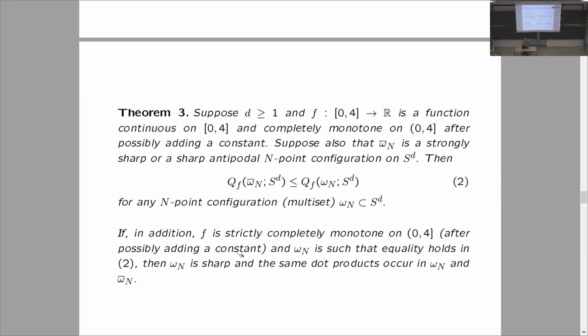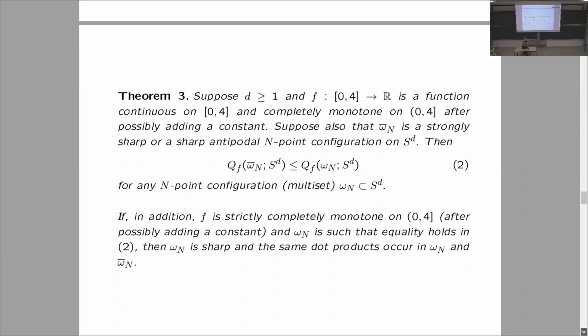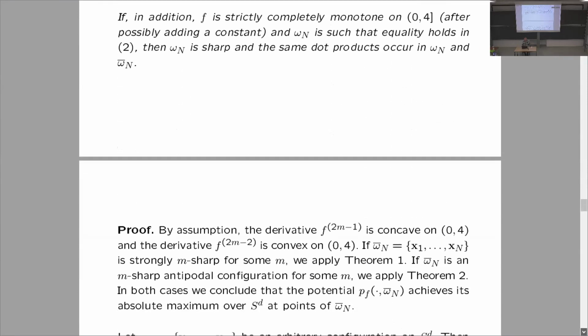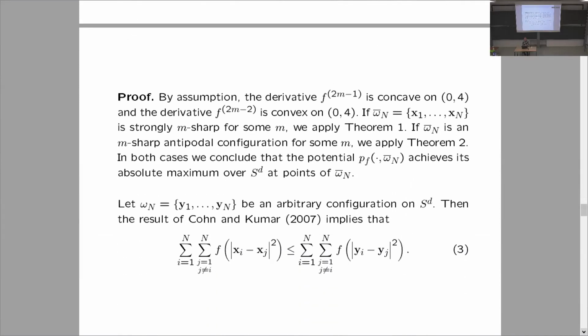Adding a constant doesn't change the solution to this problem. So if f is strictly completely monotone after possibly adding a constant, and omega n is such that equality holds in 2, then if omega n is optimal, it has to be sharp, and the same dot products have to occur in omega n bar. And this result follows pretty easily from the known result of Cohn-Kumar for minimal energy, or universal optimality of sharp configurations.